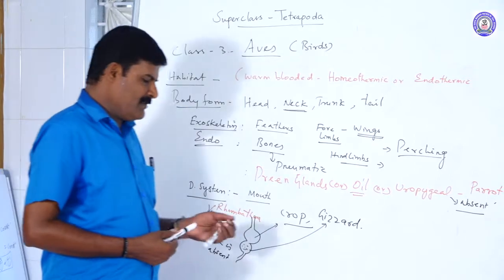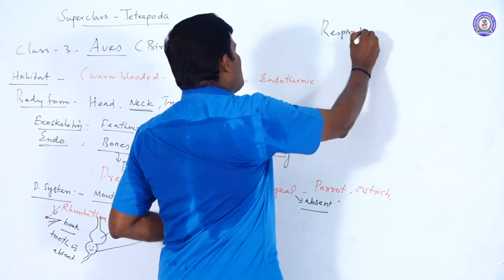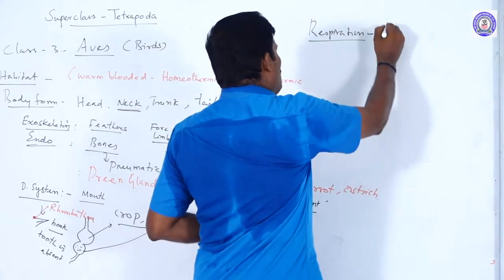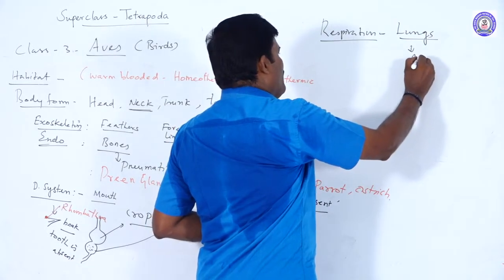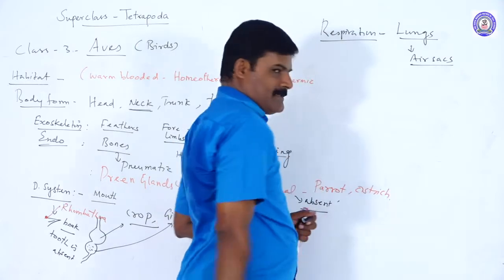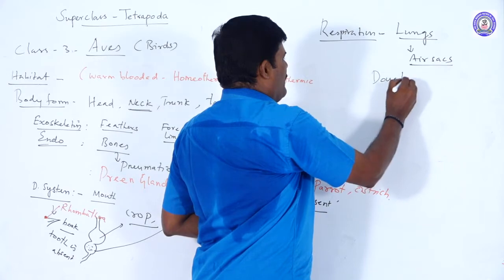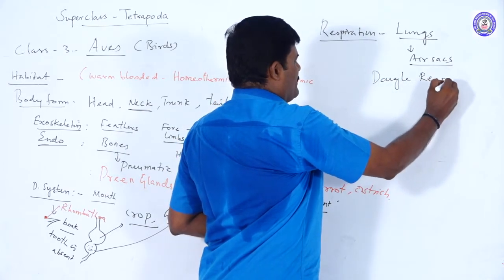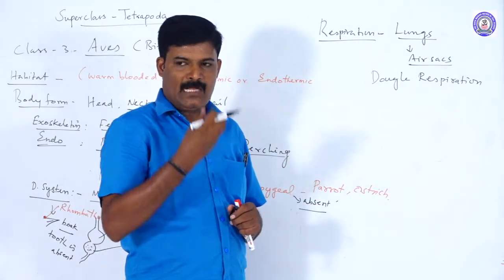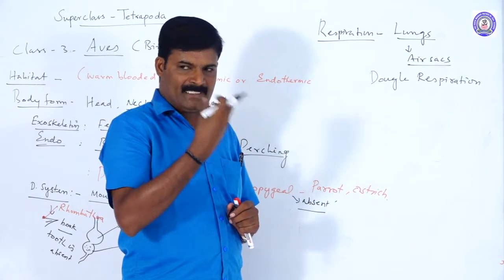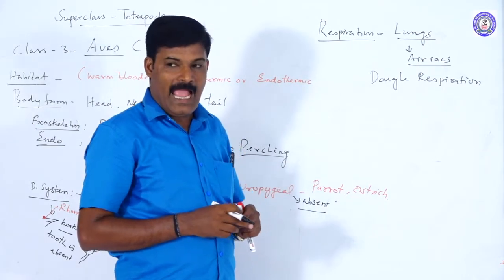Next system is respiration. Respiration occurs through the lungs with the help of air sacs. They have double respiration. Underline double respiration. During inspiration, the air moves from outside into the lungs. Lungs are connected with air sacs. For example, this is the lungs here.